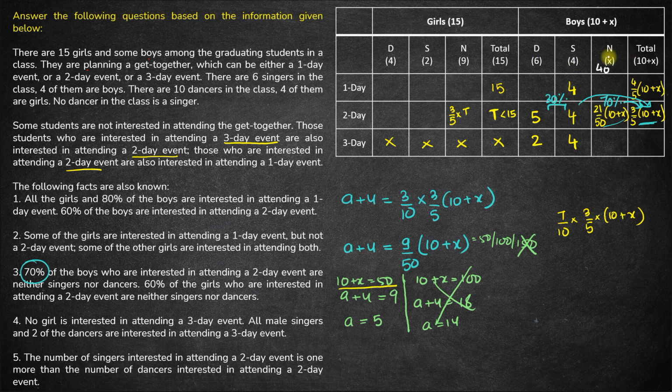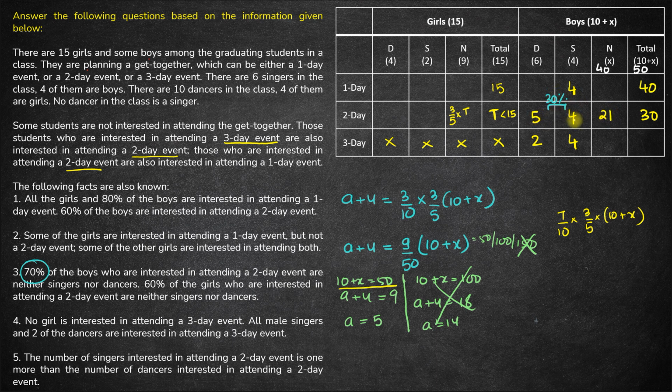So the total number of boys that we have is 6 plus 4, 10, 10 plus 40 is 50, right? So if the total number of boys is 50, the number of boys interested in a one-day event is 80% of 50. So 80% of 50 is 40, and the total number of boys interested in a 2-day event is 60% of the boys. 60% of 50 is 30, and boys who are neither singers nor dancers interested in a 2-day event is 70% of 30, which is 21, right?